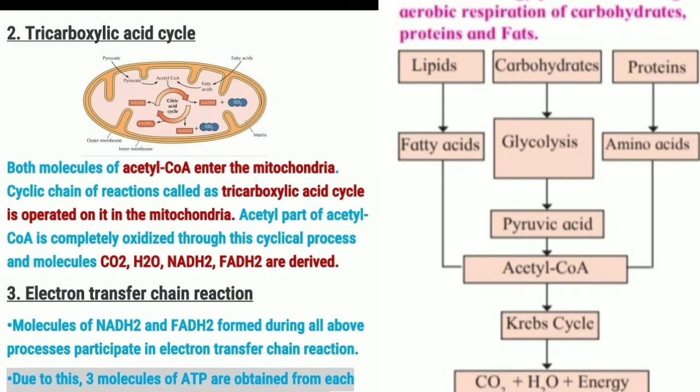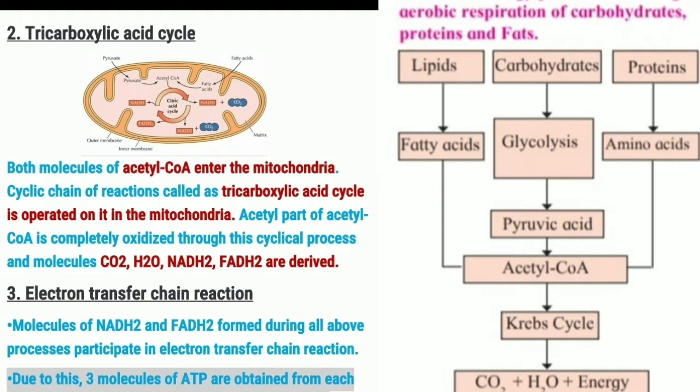It means tricarboxylic acid cycle. Acetyl coenzyme molecule enters the mitochondria. This cyclic chain of reactions is known as the TCA cycle or tricarboxylic acid cycle, which operates in mitochondria.